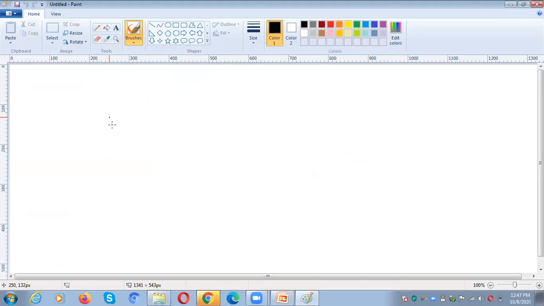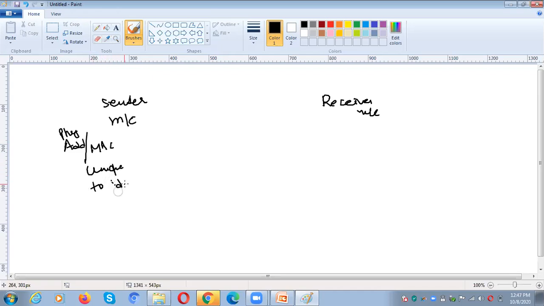For example, this is one machine, the sender machine, and this is the receiver machine. Each and every machine has an address that is called a physical address, or we can call it a MAC address. A MAC address is a unique address to identify a machine.